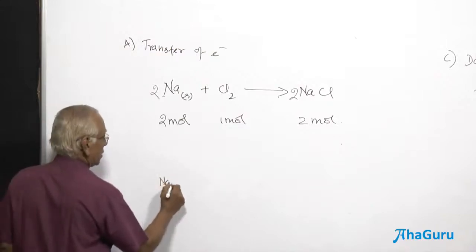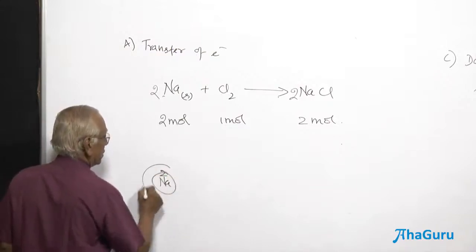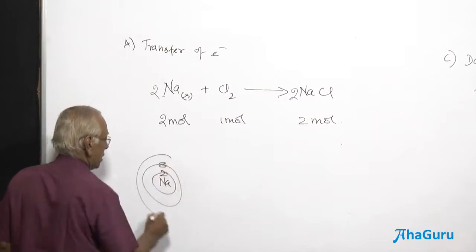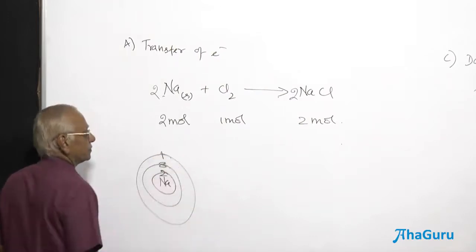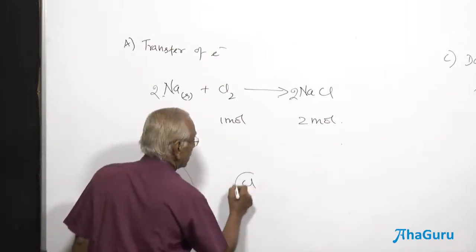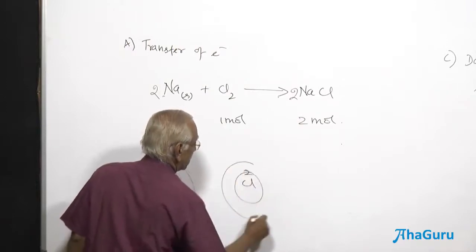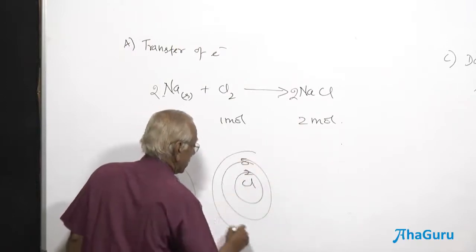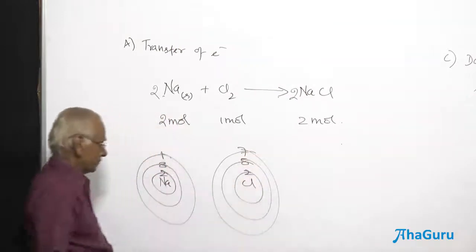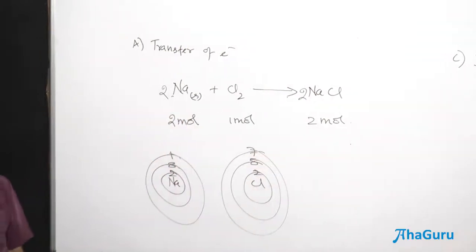Sodium has got 2, 8, 1. Chlorine 2, 8, 7. Electronic configuration, shell structure.